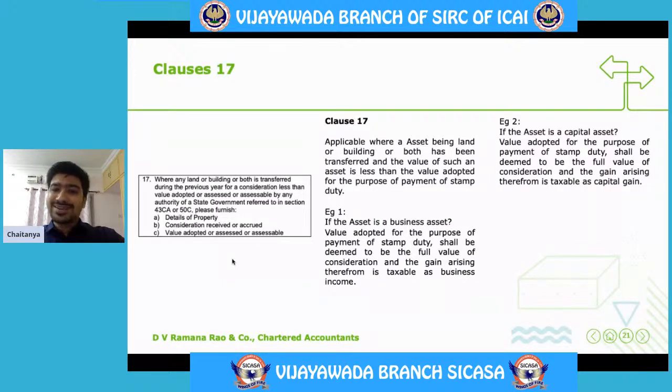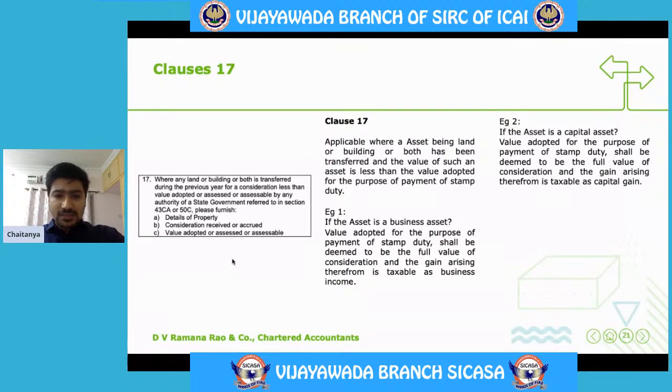If the consideration is less than that, and if the consideration is more than the value fixed by the government, then the stamp duty will be a percentage of the actual consideration. In a similar way, here we are supposed to mention the details of land or building transferred where the consideration is less than the value adopted by government for calculating the stamp duty.